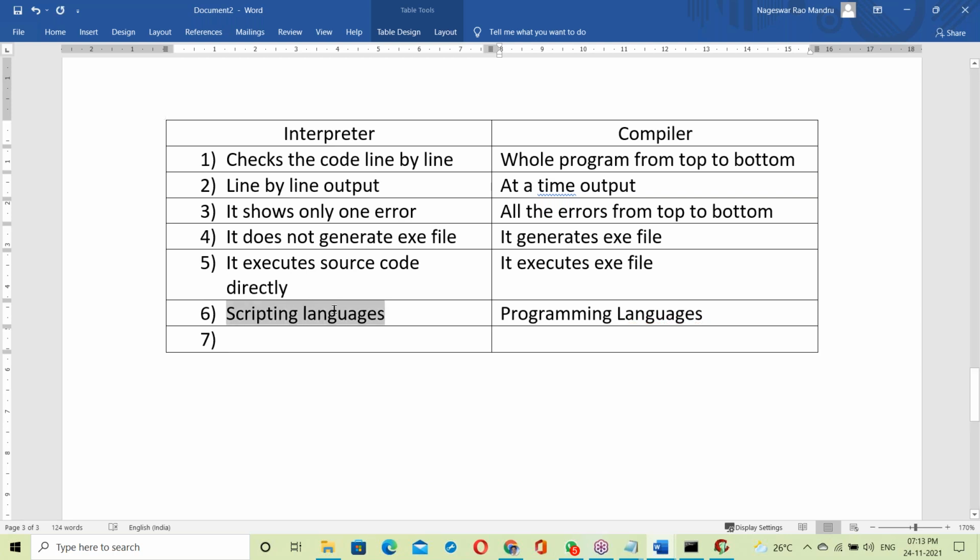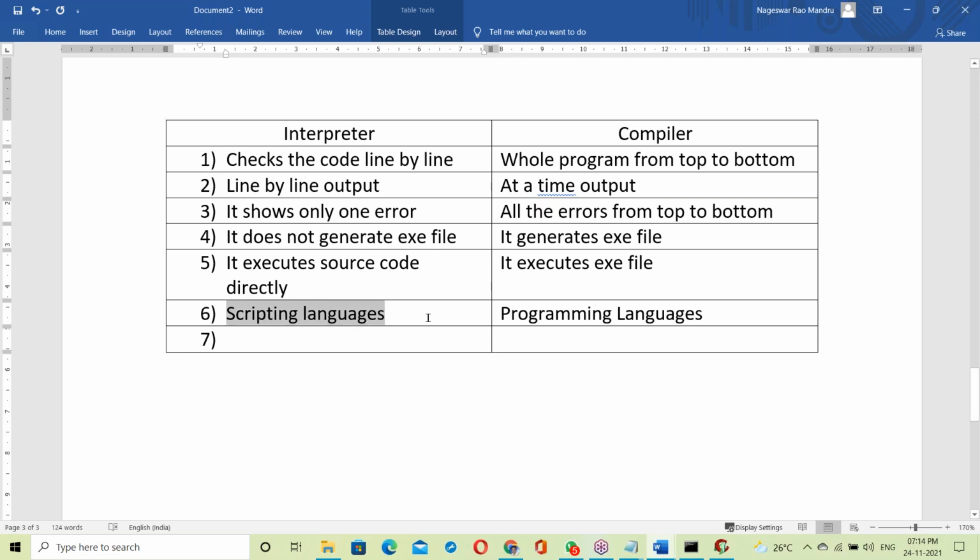That script can be modified or edited anytime. But a program you can't modify directly. It's a process; you have to follow many steps in programming, but a script can be modified directly. How to modify the script directly and how to modify the program is tomorrow's topic.